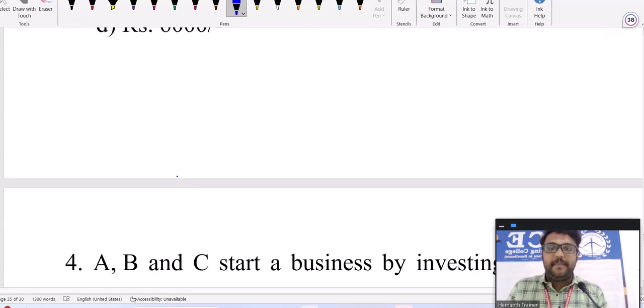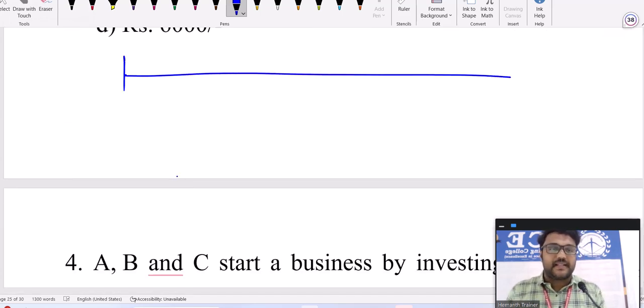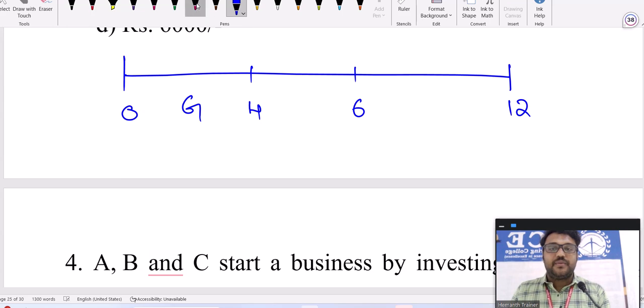Now, it is better to draw a diagram in these types of cases. Geeta is available from the start, 4 months completed. This is the chart related to timing from 0 to 12. After 4 months, who joined? Geeta is already there, Shreya joined. Another 2 months later, that means 6 months, after that Deepak joined, right?